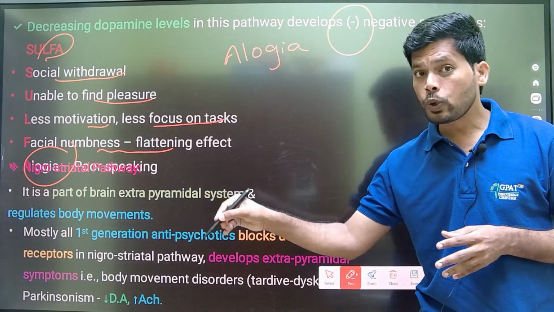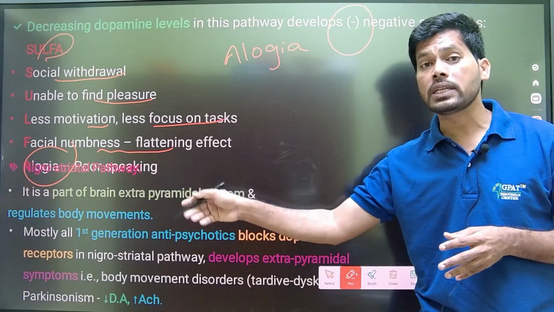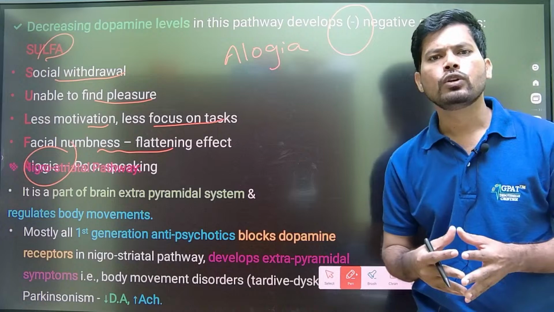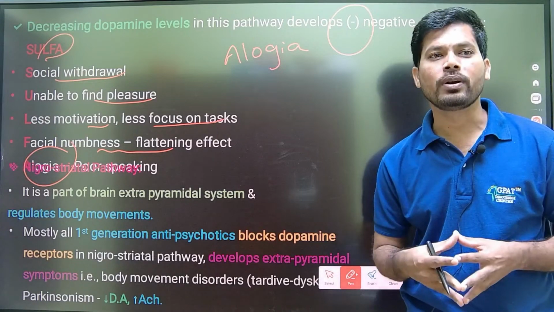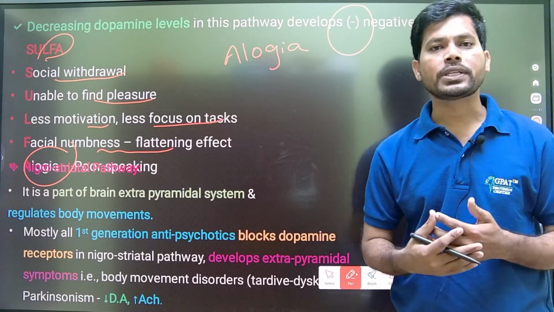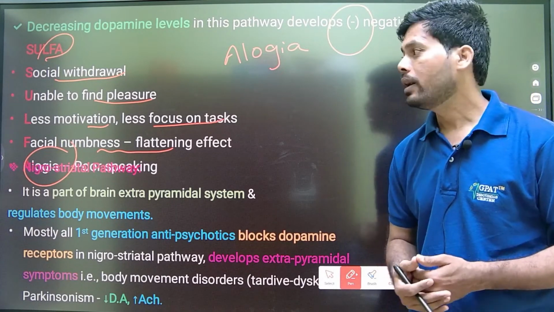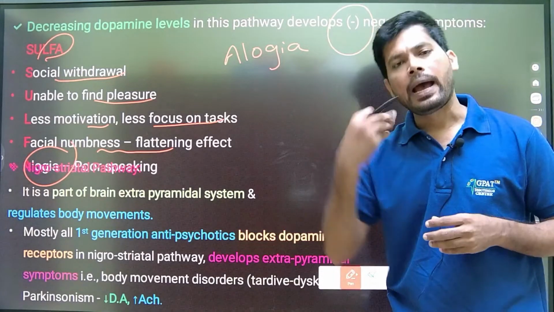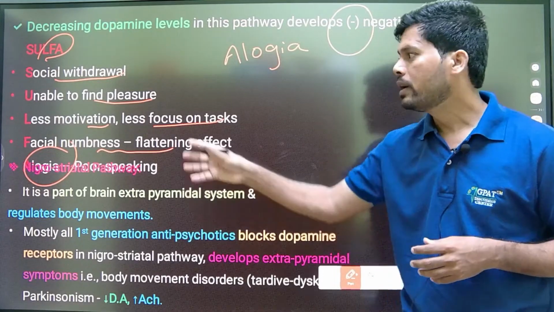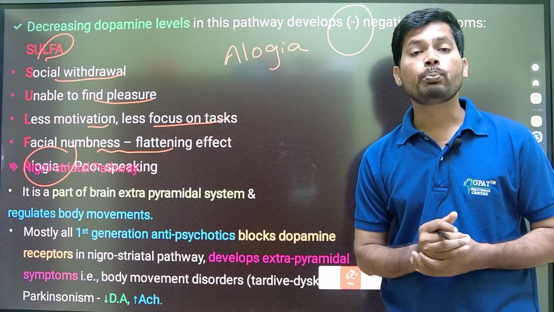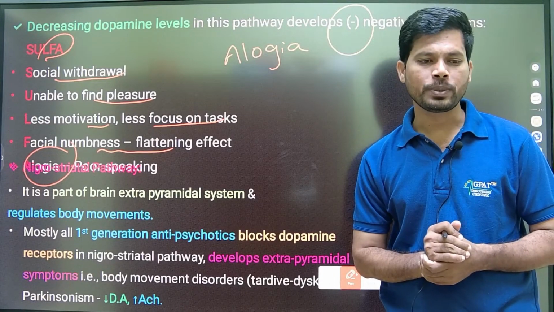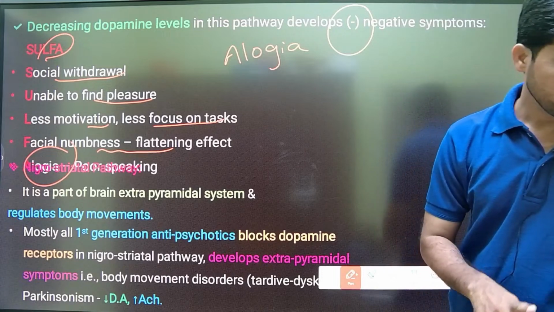So decreasing dopamine function in the cerebral cortex decreases the sensory function, which leads to withdrawal from society. We are unable to interact with a group of people, unable to find happiness, lack motivation, unable to focus on the task, and have facial numbness, the same facial expression whether happy, sad or angry, and alogia, poor speaking skills.